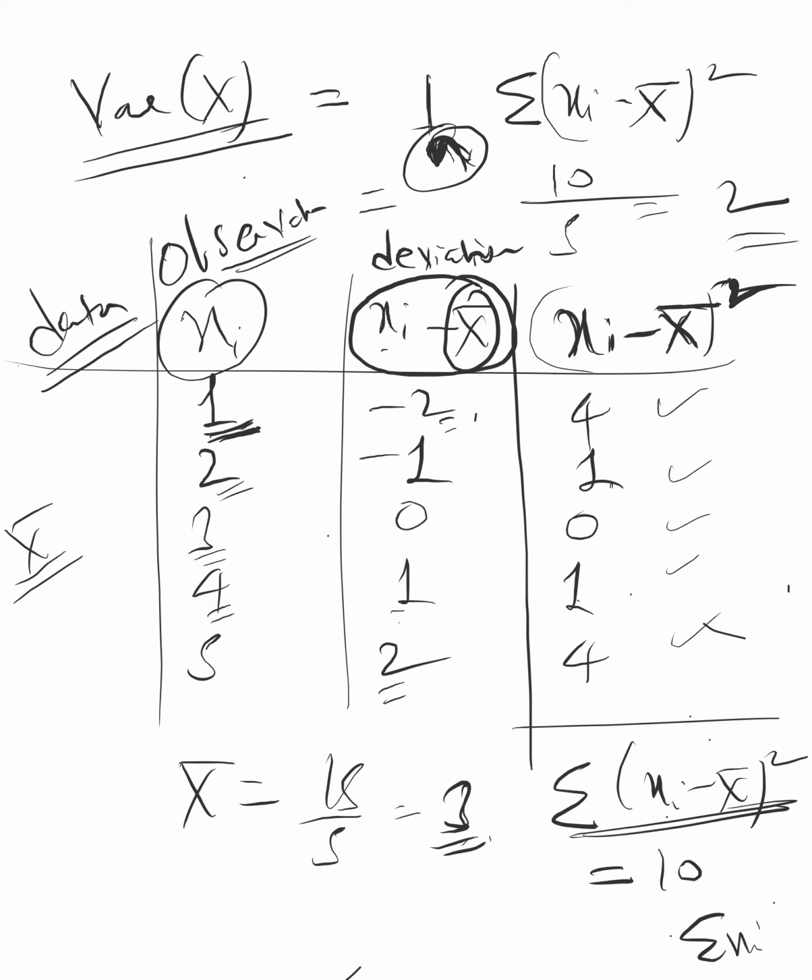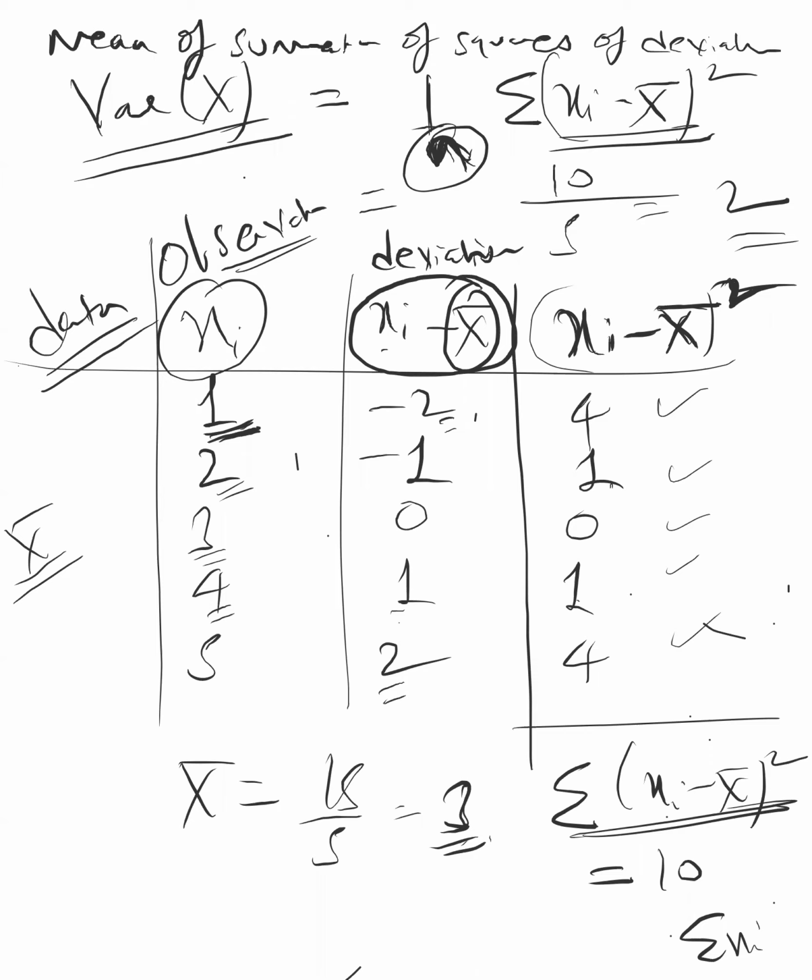So it's the mean of the summation of the squares of the deviation. Basically, you are trying to find out how far away the values or observations are from the central value, that is the mean value. That kind of number is called variance. Variance means varying, varying means away. How far away from the mean value? That is the physical meaning of variance.